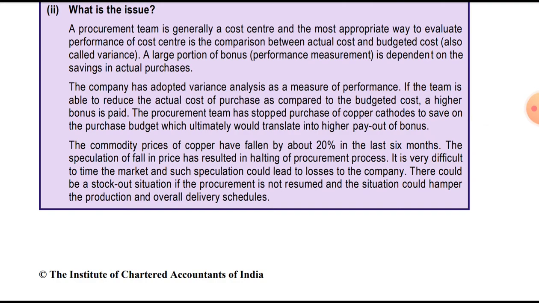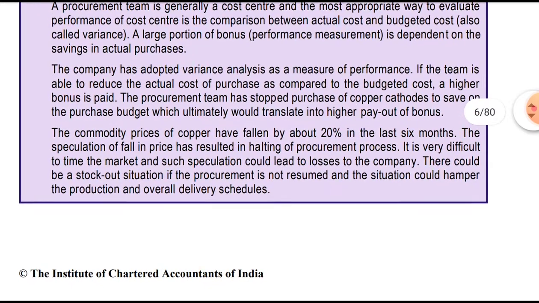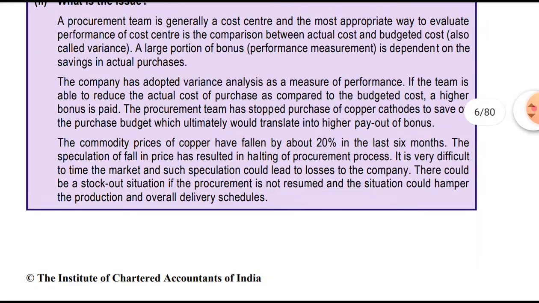The speculation of a fall in the price has resulted in the halting of the procurement process. It is very difficult to time the market, and such speculation would lead to loss to the company. There would be a stock-out situation if the procurement is not resumed, and that could hamper the production and the overall delivery schedule.